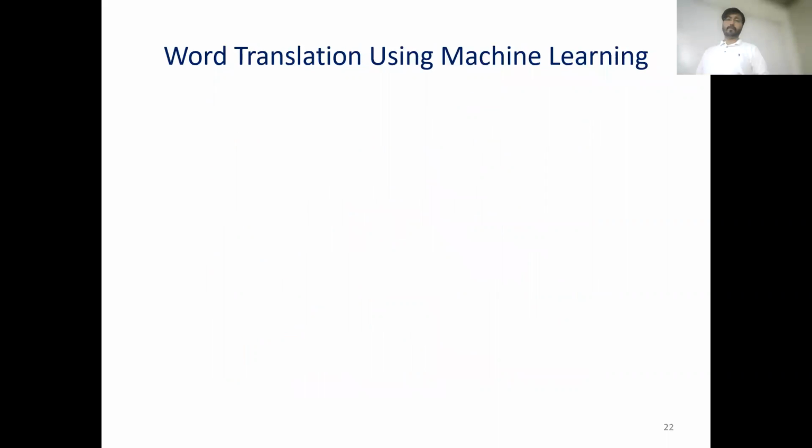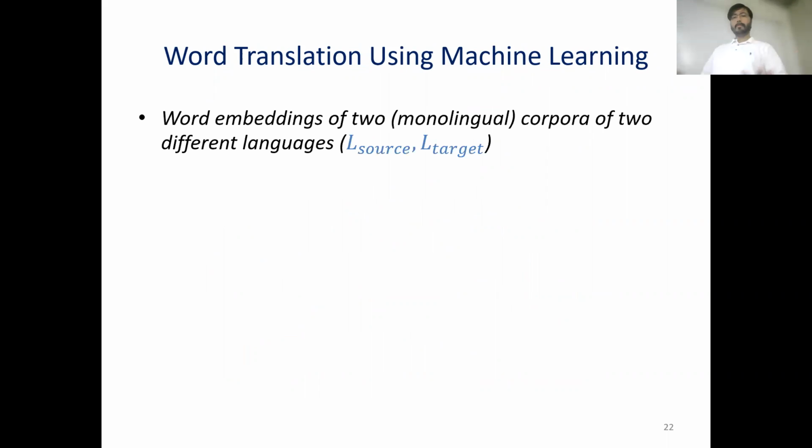So essentially, word translation using machine learning works this way. We have word embeddings of two monolingual corpora of two different languages. Say if we are trying to translate English into Spanish, then L source is English and L target is Spanish. And then we will need some point pairs so that we know how to connect one embedding with another one.